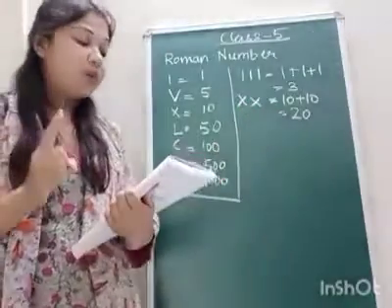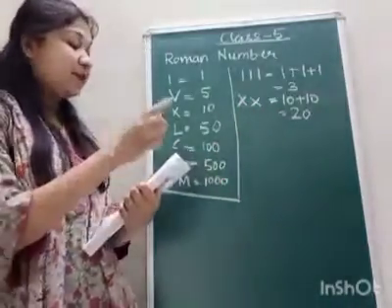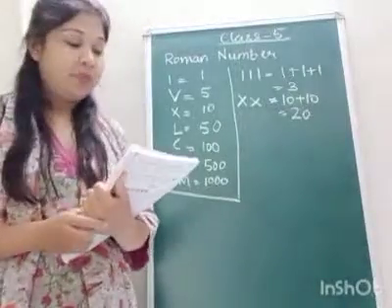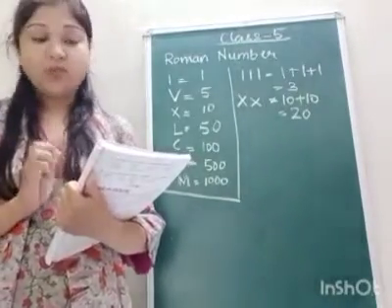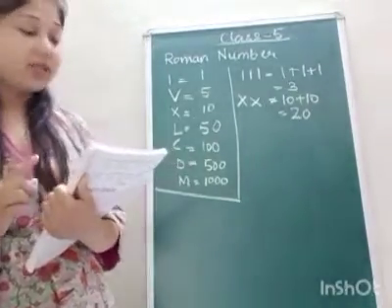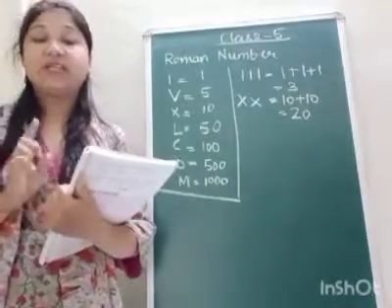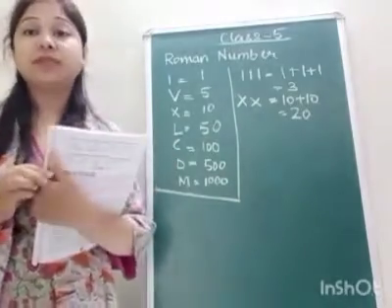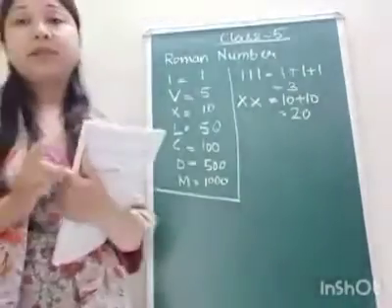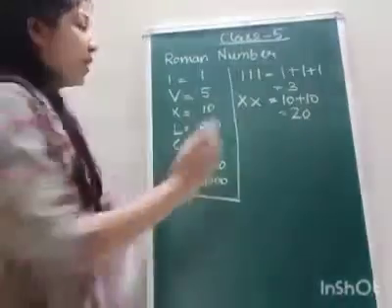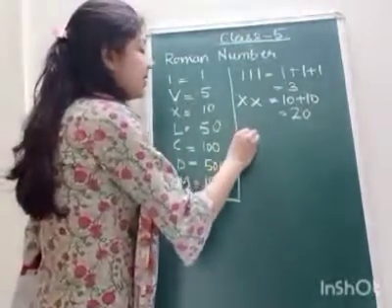So rule number 1 says repetition of symbols means addition, and no Roman numeral is repeated consecutively more than 3 times. You can only repeat Roman numerals up to 3 times.